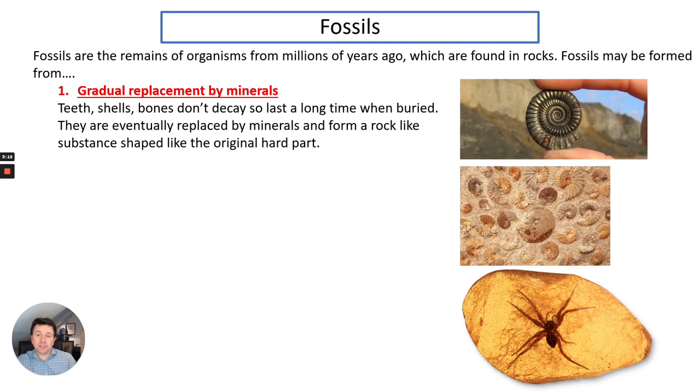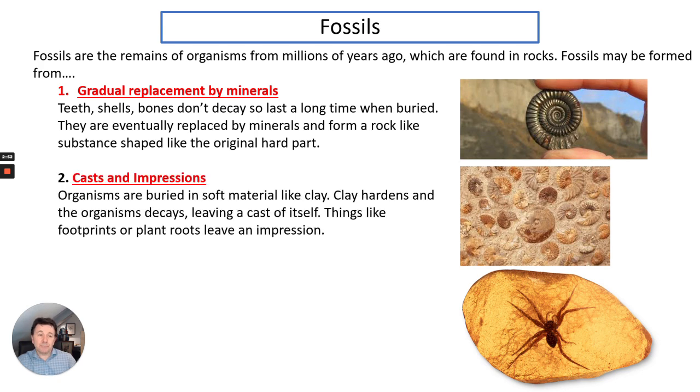If the conditions are correct, they'll be buried and therefore will not be further decayed, and the minerals in the soil, so rock minerals, will replace the bone and form a rock-like substance shaped like the original hard part. Secondly is casts and impressions.